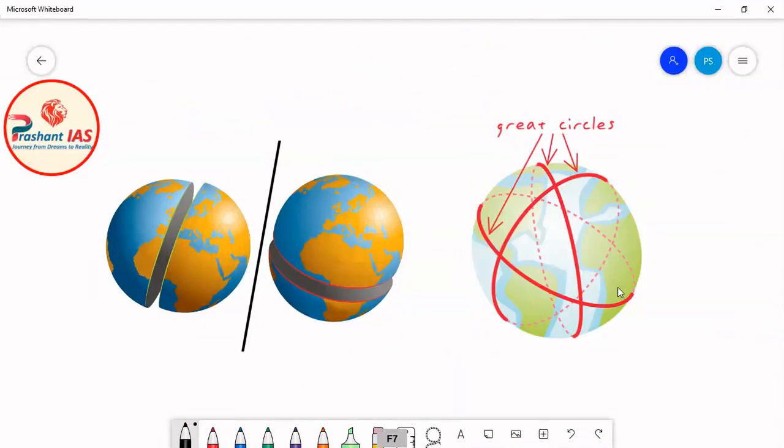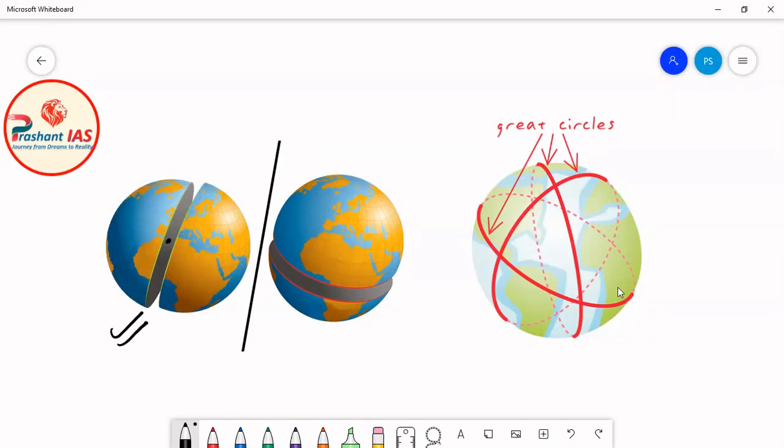Okay friends, so I think that now you must have got the answer to the question that we can actually draw infinitely many great circles. For example, in this diagram you can see that this is a great circle. Why is this a great circle? Because first of all, its circumference is the largest. The second thing is that it is dividing the earth into two equal parts. And the third thing is that the plane passing through that circle is also passing through the center of the earth. So this is a great circle.